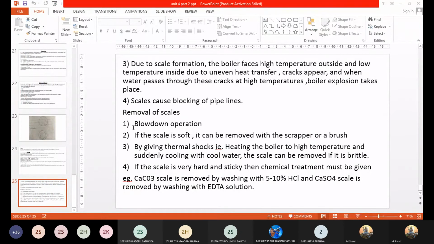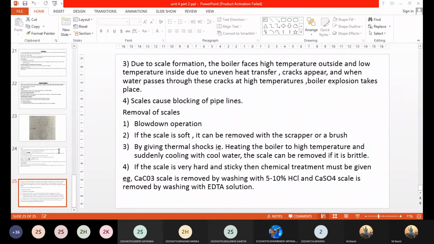Now what is this thermal shock treatment? This is nothing but the process wherein you are heating the boiler suddenly and also cooling it suddenly. Sudden heating and sudden cooling will make the scale brittle, and it can be removed by scrubbing with the wire brush. This is a process adopted for removal of scales by giving thermal shock treatment.